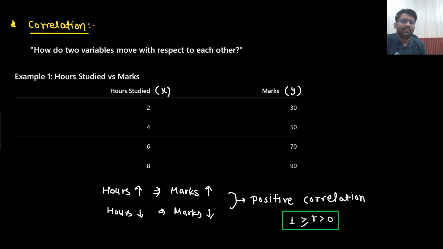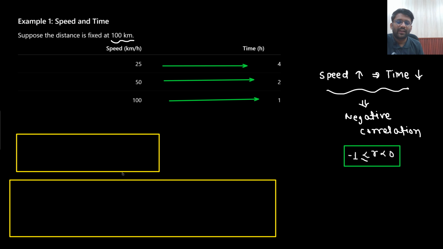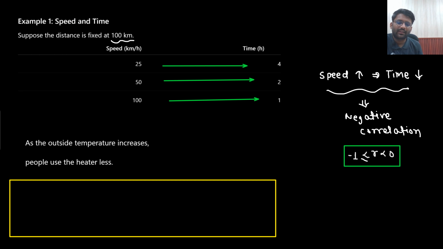So there is another example of a negative correlation. What is the other example? If the outside temperature increases, then people will not use the heater. If temperature is more, then use of heater will go down. So this is also negative correlation.